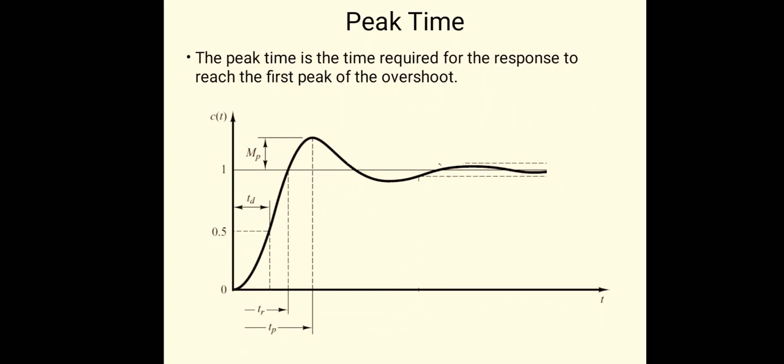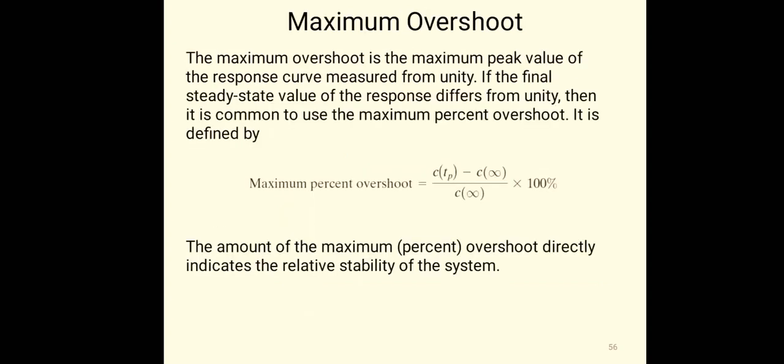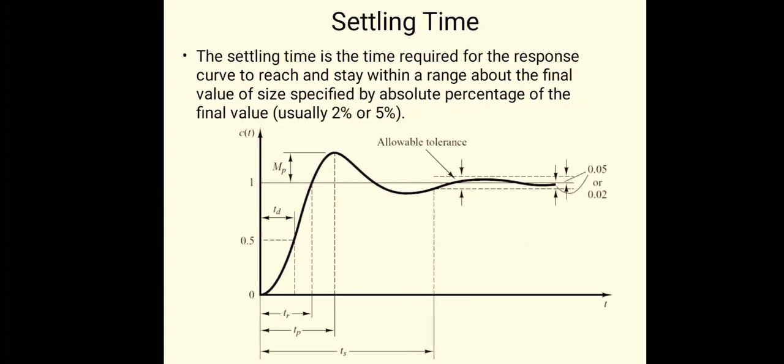Peak time is the time required to reach the first peak value. It is calculated by the formula Tp equal to pi upon omega d, where omega d is the damping frequency. Maximum peak overshoot is the maximum peak value of the response curve measured from unity. It is e raised to minus pi zeta upon root of 1 minus zeta square.